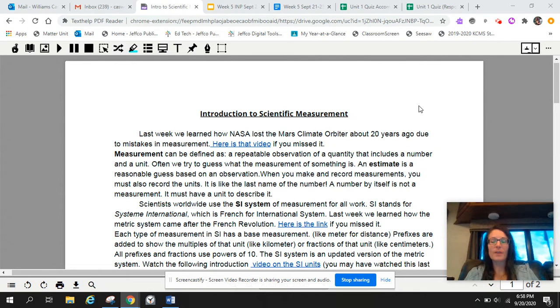However, I know it helps our brains if we have multiple times that we can interact with text material. Sometimes it gets hard to just read the whole thing and want our brains to remember everything that's in there. So that's why we call this chunking. If you chunk parts of the text, which means read it and then stop and think about it or do something with it, then you help make connections in your brain with what that means.